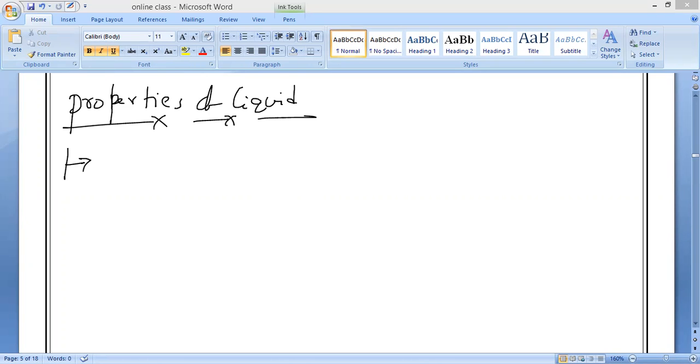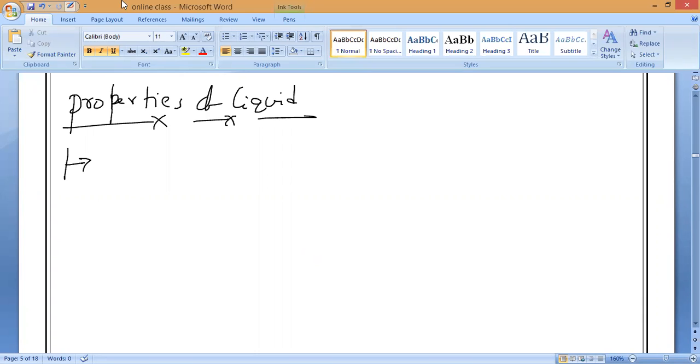If I carry 1 liter of liquid from Harish's home to everyone, will the volume of water remain the same or vary? Remains the same.